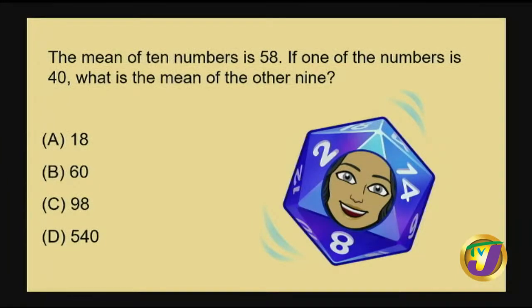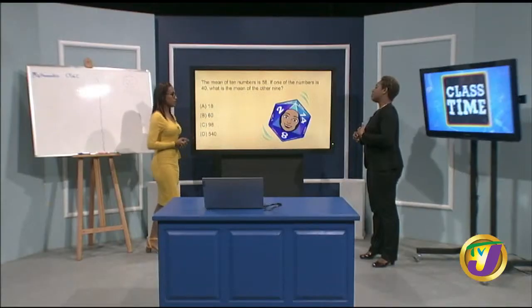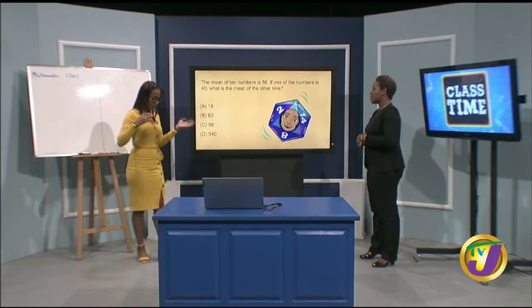And we have 4 possible options here, but we are given some information. Well, C and D are out, because if the mean is 58, how could we get 98? 40 is way out. But 98 is still out, because the mean of the other 9 could not be 98. All right, so what does the mean tell us again? Now we're looking at average, mean. Because we have average, mode, median. So mean, average.